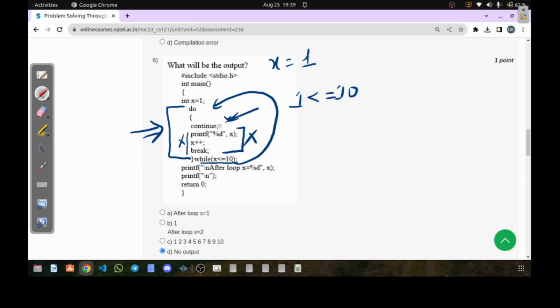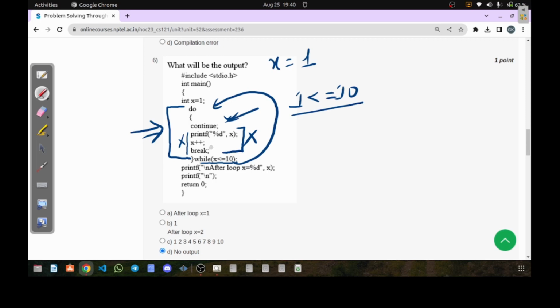Again in the body we have the continue statement as the first line, so after that nothing will be executed. Again we'll come to the condition section, and as there is no change in the value of x, again we are going to execute 1 less than or equal to 10, which is again true. If you look carefully, the value of x is not changing, so the condition will always be true forever. Means we are actually stuck in this do while loop forever.